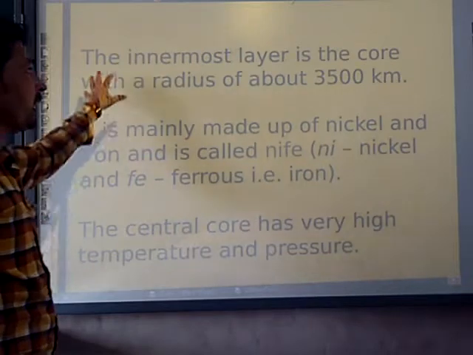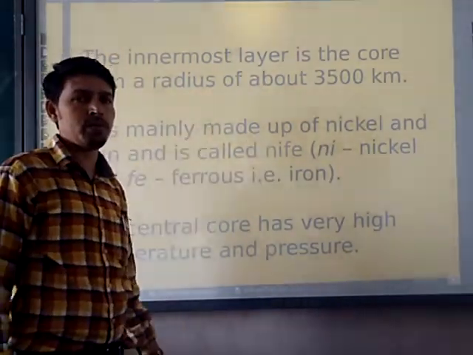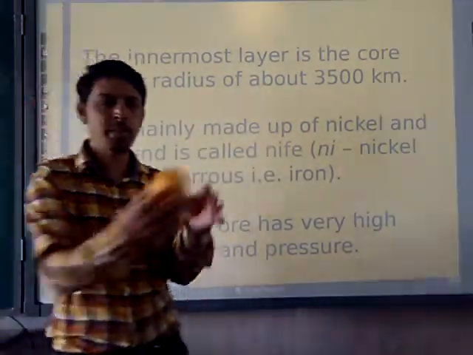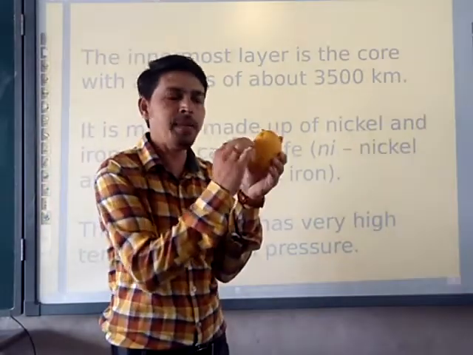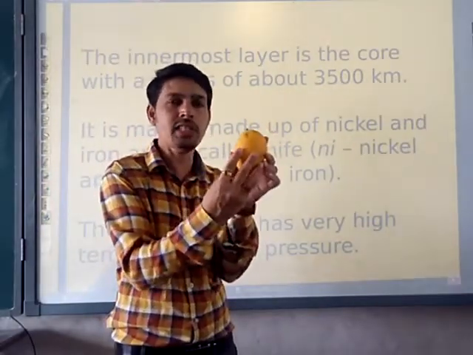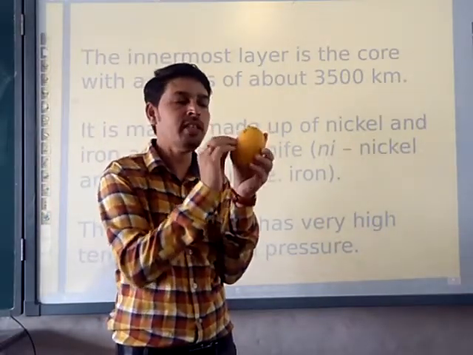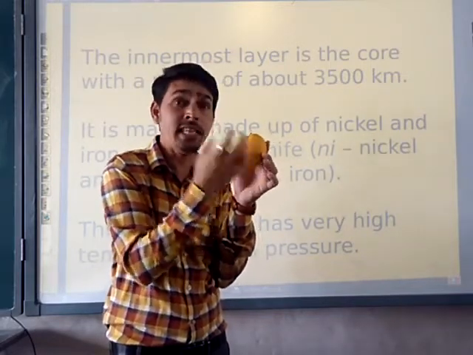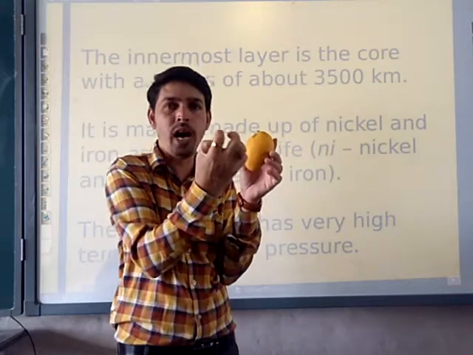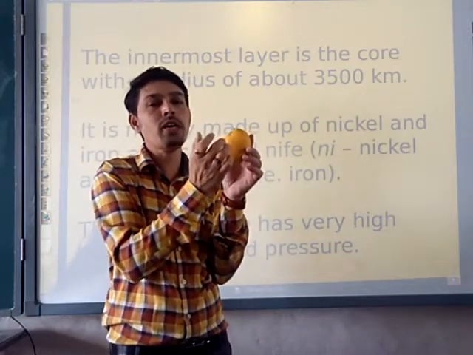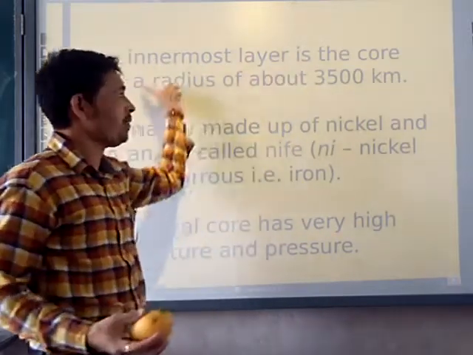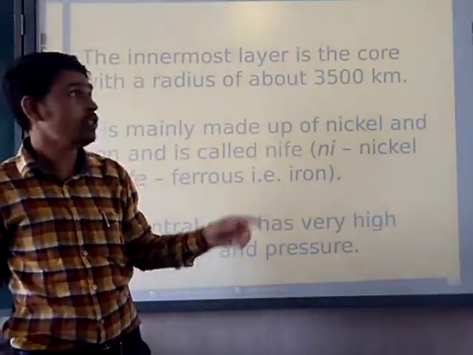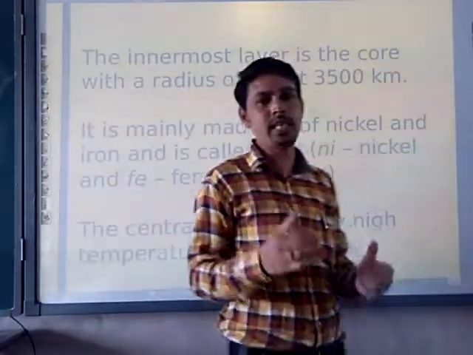Here we will talk about the innermost layer. As in the example of the mango, let's suppose this is the earth. The skin is the crust. The pulp is the mantle, and the seed inside, which is too hard, is going to be the core. Like that we are talking about the core, and we will see its extension.